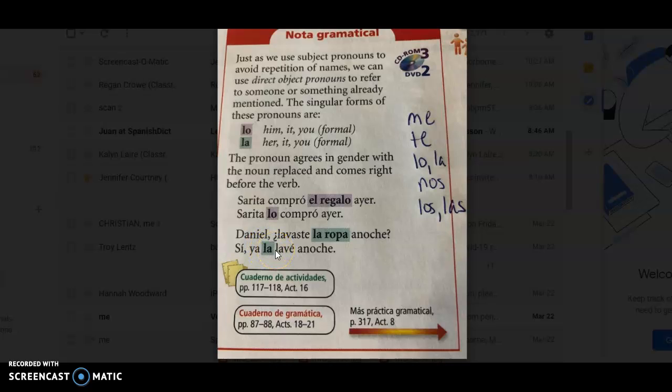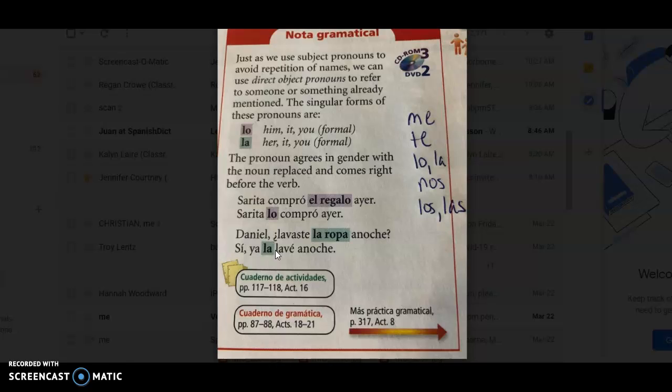So go ahead and look on page 310. We're going to do the exercise there, number 34. And it says to take turns asking each other if you do these activities during the week. Include when and how often you do each activity. Use the correct direct object pronoun. So you're going to say cuando, which means when. And put your upside down question mark and say cuando. Then you're going to use the tú form of the verb, in this case lees el periódico. So when do you read the newspaper?